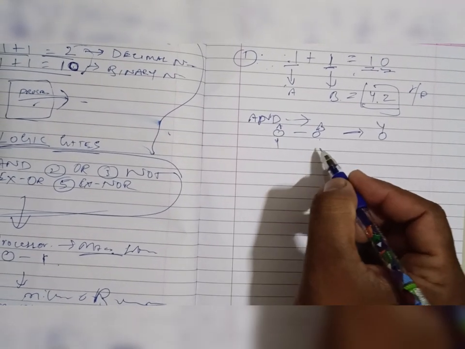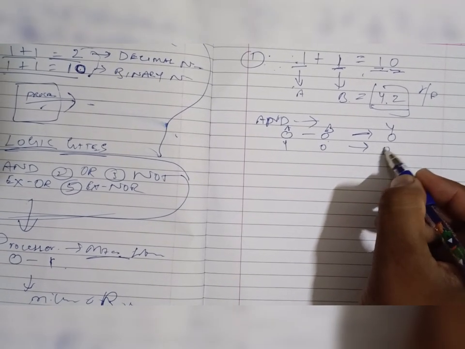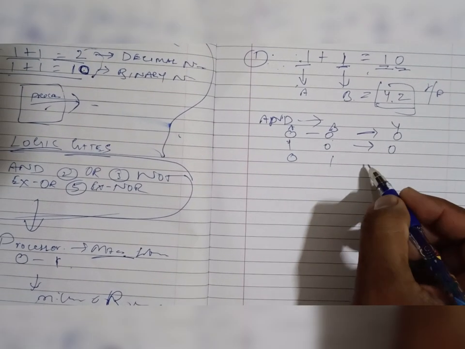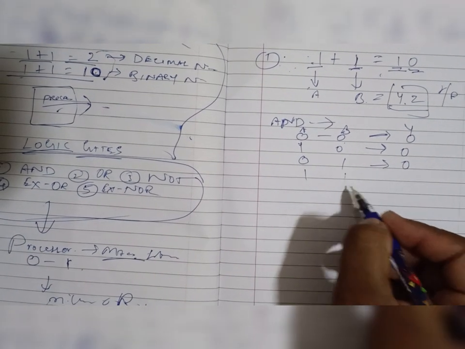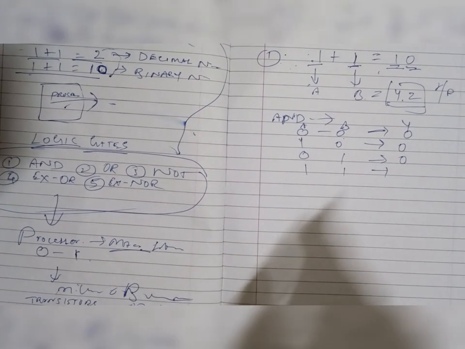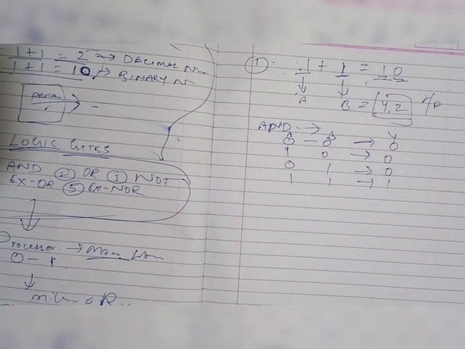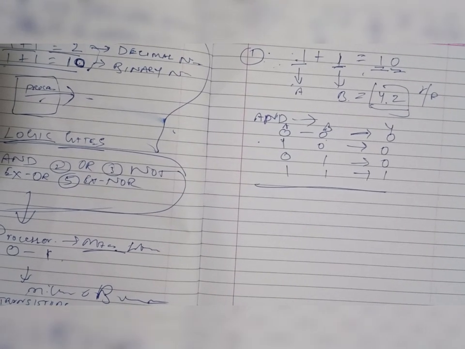If A is 1 and B is 0, then it will be 0. Okay, and here 0 and 1 will be 0. For 1 and 1, both inputs are high, then the result will be 1, right? This is the AND gate.